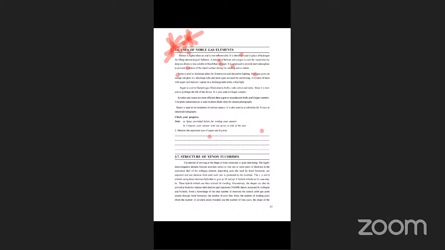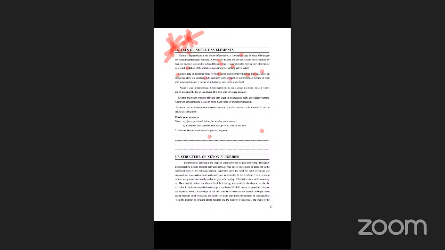What do hoardings mean? In front of shopping malls and medical shops, and on roads, they show white boards with colors. They are represented as neon, neon bulbs, for decorative lighting and illumination. Then neon gas gives an orange-red glow in a discharge tube.